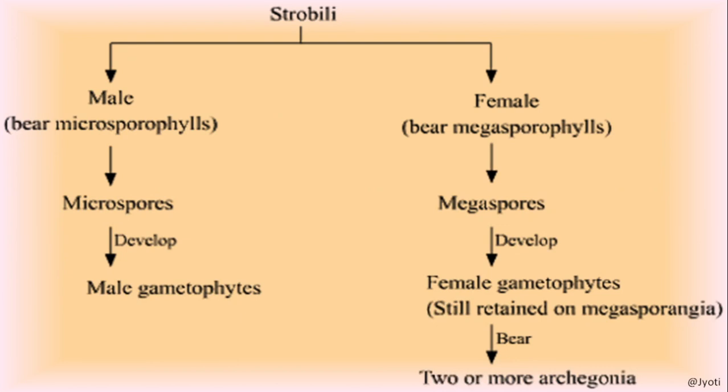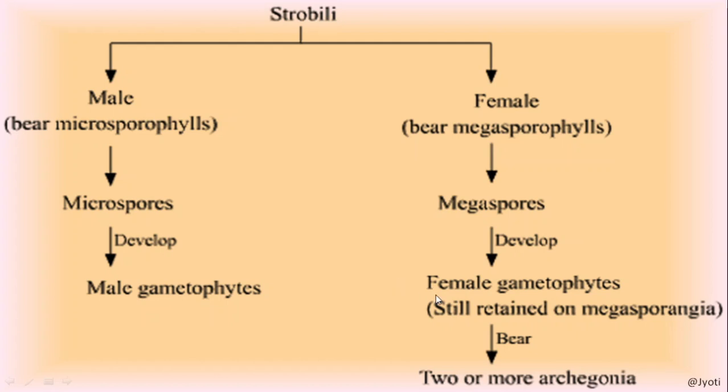So here see, there are 2 types of strobili. One is male, which bears the microsporophylls, and the female strobili bears the megasporophyll. The microsporophyll produces the microspores in the microsporangia. The megasporophyll produces the megaspore in the megasporangia. Then microspore develops into male gametophyte. Megaspore develops into female gametophyte.